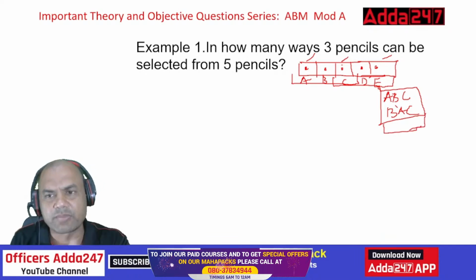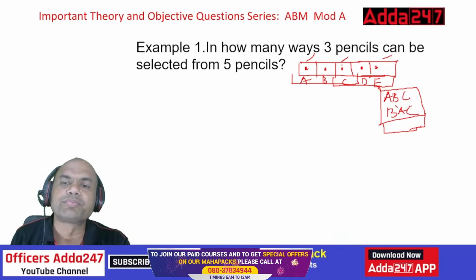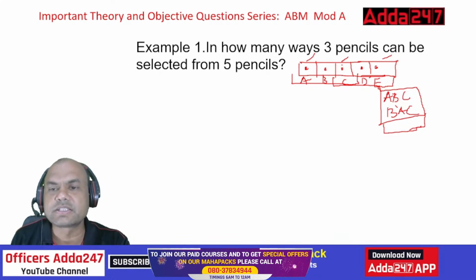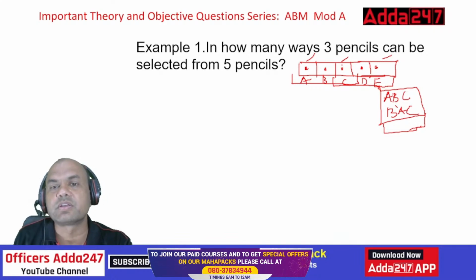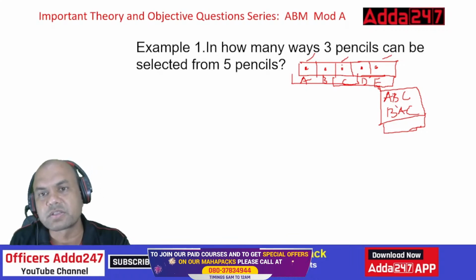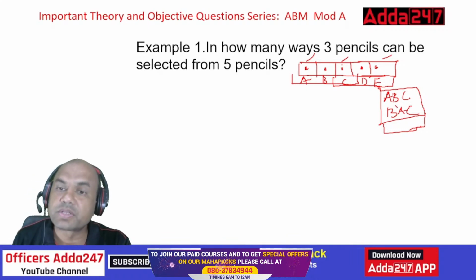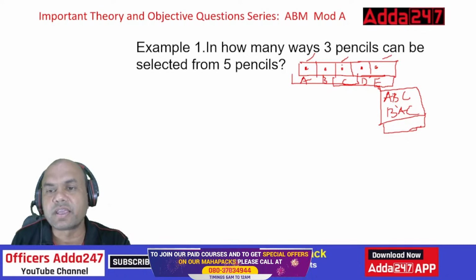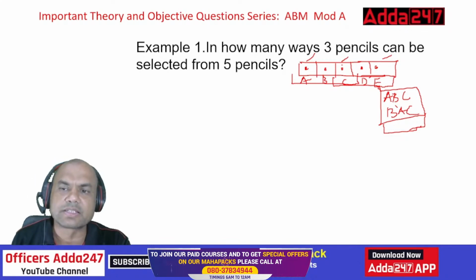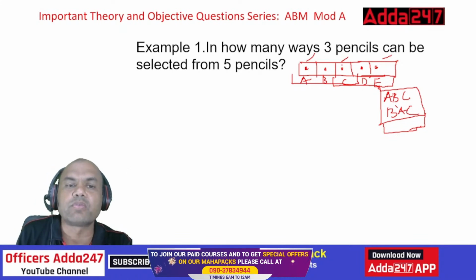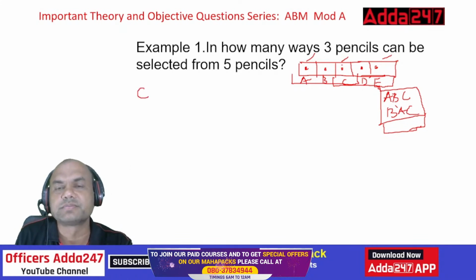In fact, there can be many, isn't it? So this ordering is irrelevant. So here comes the question of whether this problem is of permutation or combination. How will you decide? When we say ABC, BAC, CAB, ACB, whatever it is, that is irrelevant. So we are talking of combination, C. So here you have to find the answer for C.